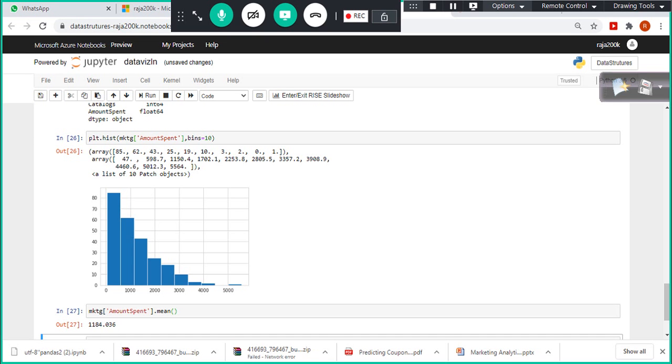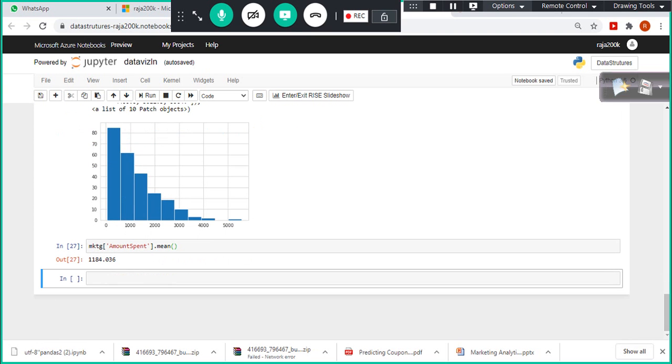Only a few customers are spending 4,000 and 5,000. Between 3,000 and 5,000 the spend is less, not much. So this is right skewed data, because in the histogram the tail is flattening abruptly from here to this one. It is right skewed data. That is the inference we can make.